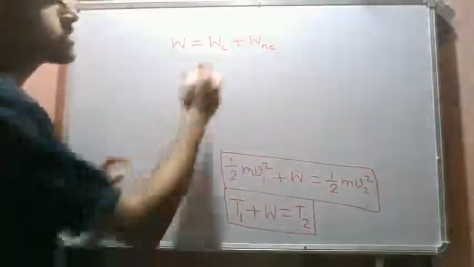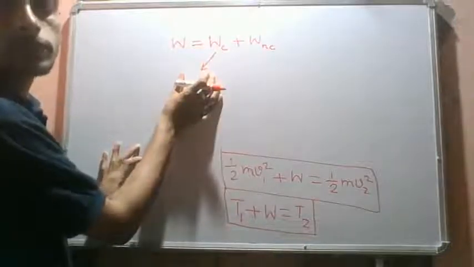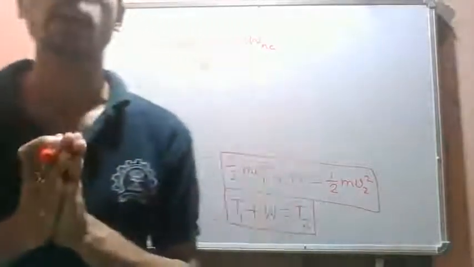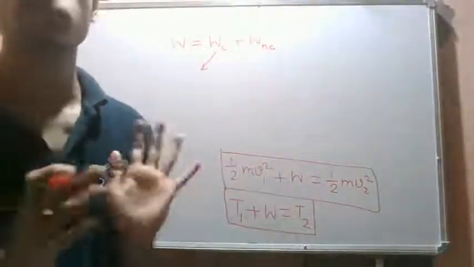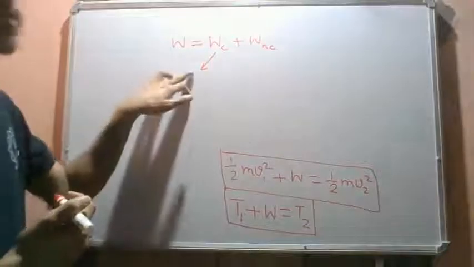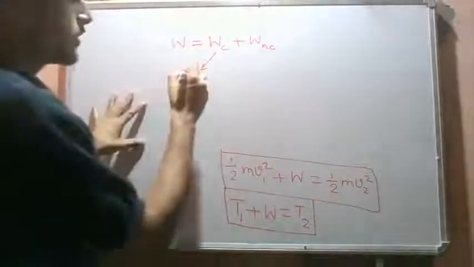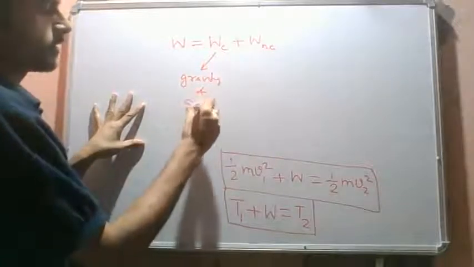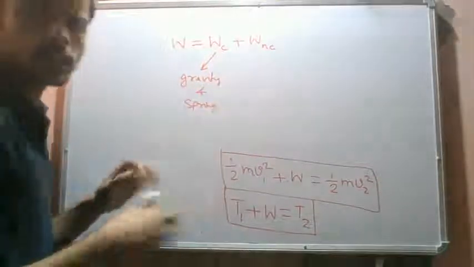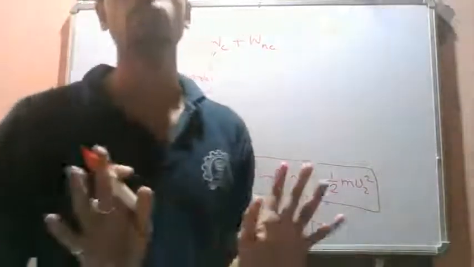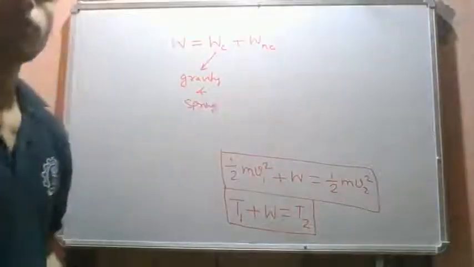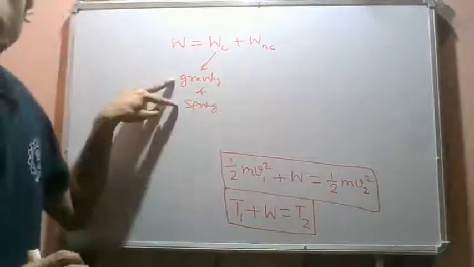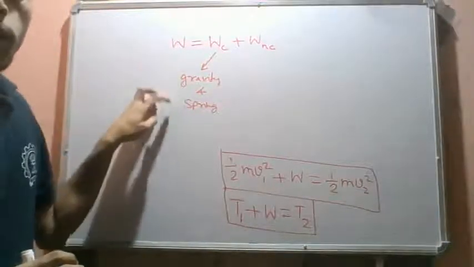Now let's see what we understand by conservative forces. We have two types of conservative forces: one is gravity and the other is the spring force. There are other types also, like electric field and others, but we will not pursue this. From the GATE point of view, electric field and magnetic field are not required. We will frequently encounter only these two: work done due to gravity and work done due to spring.